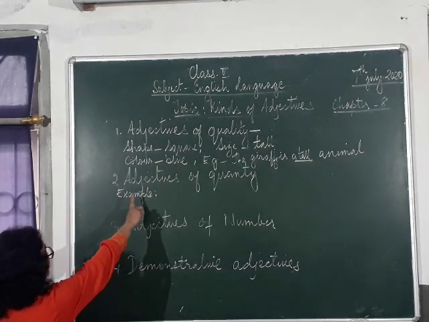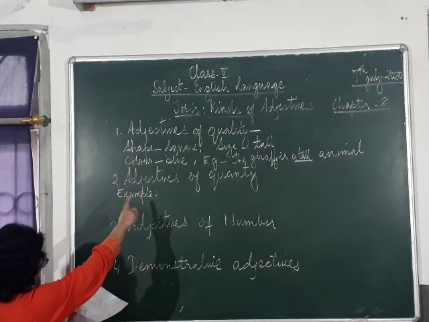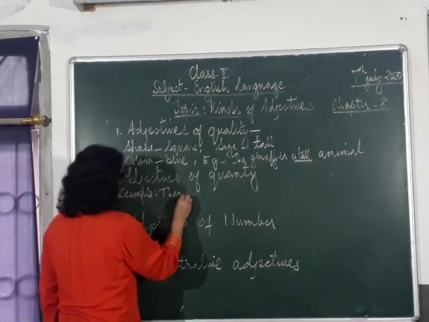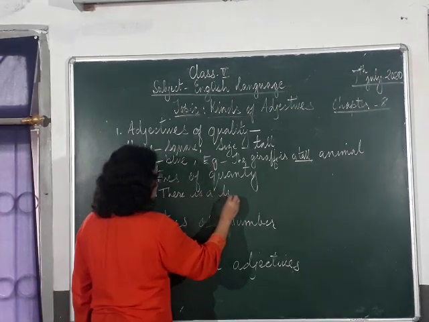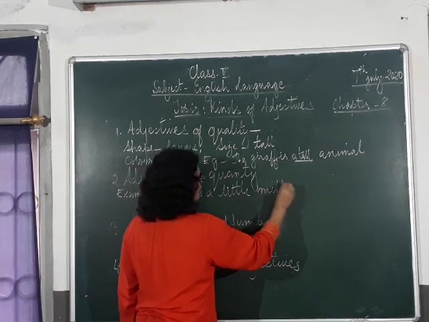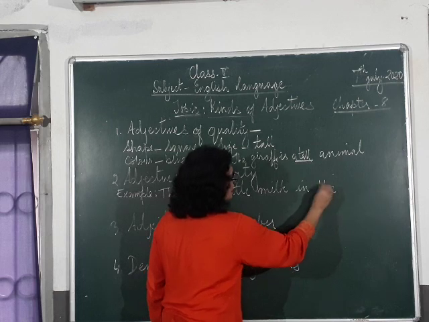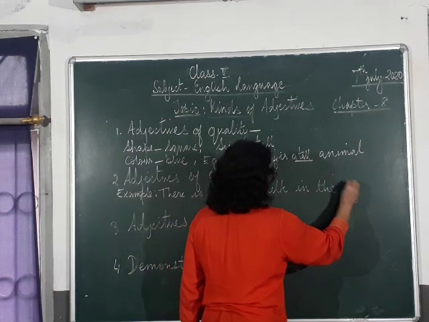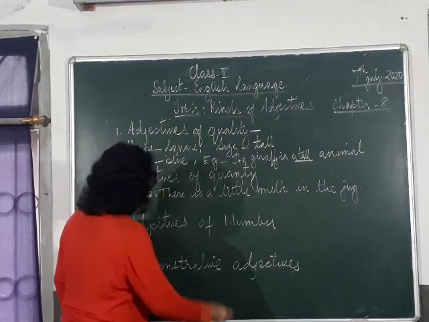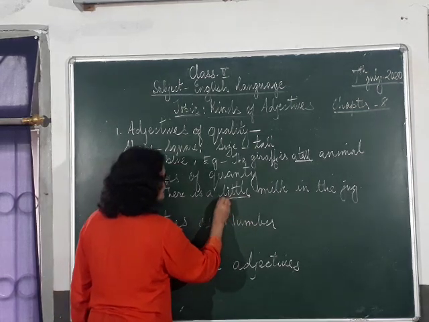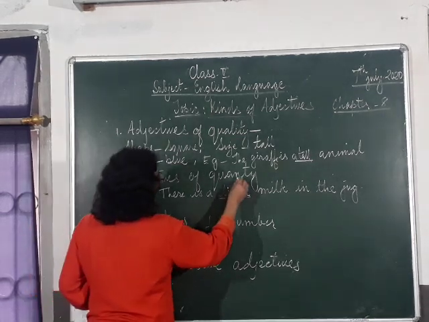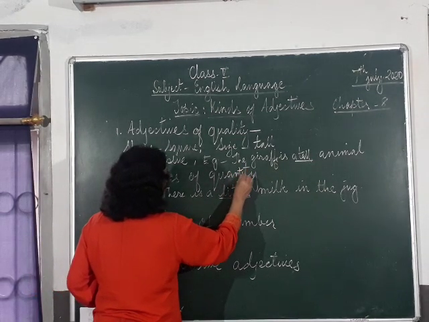I told you I'm going to give you the adjectives of quantity. Example: There is a little milk in the jug. Right? How much milk is there in the jug? There is little. Little is an adjective of quantity. I forgot to write T-I-T-Y out here, right?